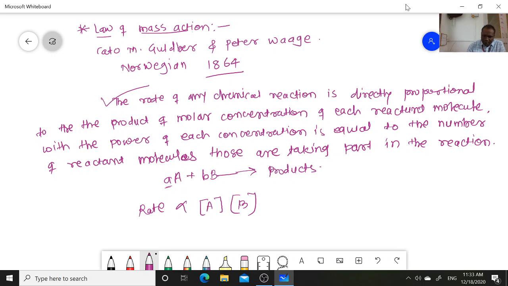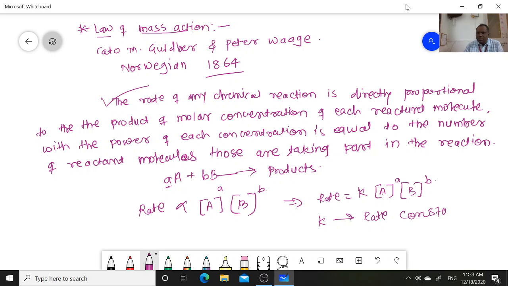Therefore A raised to small a and B raised to small b. Now this equation can be written: rate is equal to K into A to the power of small a, B to the power of small b, where K is called the rate constant of the reaction. Remember that, right?